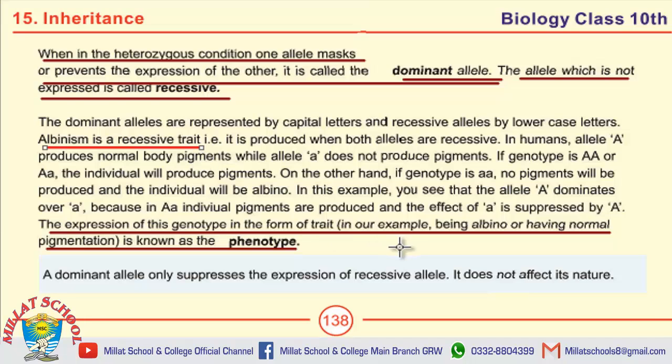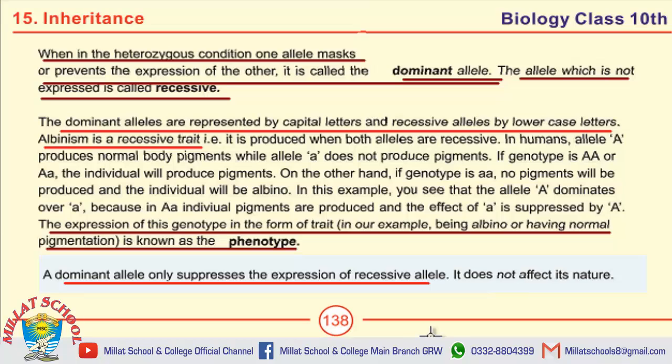Albinism is a recessive trait, not dominant. The dominant alleles are represented by capital letters and recessive alleles by lowercase letters. A dominant allele only suppresses the expression of the recessive allele. It doesn't affect its nature. The last MCQ on this page.